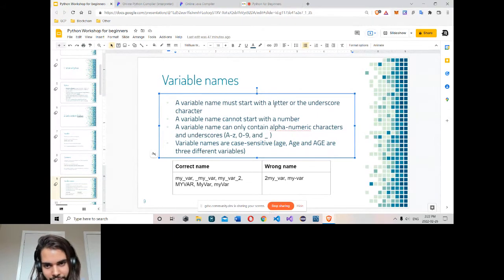Start with a letter, alphabet, or underscore. You can't start with a number. Then you can only contain alphabet, number, or underscore. In the end, it's case sensitive. So if you have the same name like age and Age, a lowercase age and an uppercase age, they are different. They will be treated as different variables in Python. So that's variable names.